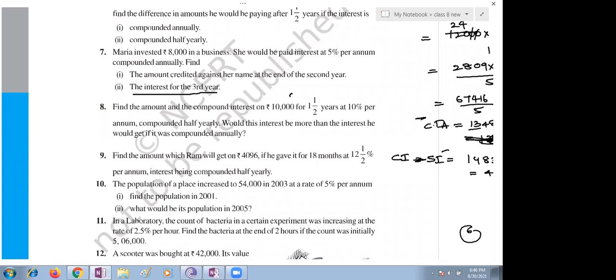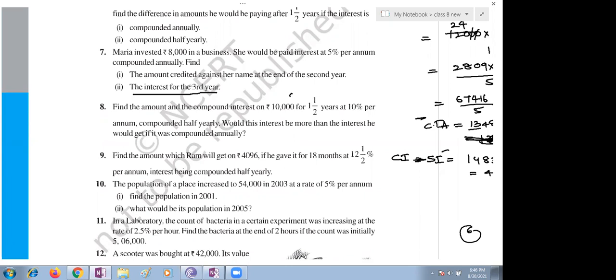You need to find the interest for only the third year, not for all 3 years, children. That is the question you have to understand. Be careful. Here, the interest for the third year you need to find out. So what amount are you getting after 2 years? 8820, ma'am. 8820. You just take that amount as the principal. Rest everything for the third year you need to calculate, but the time period you need to take as 1 year. For the third year, they're asking only 1 year.